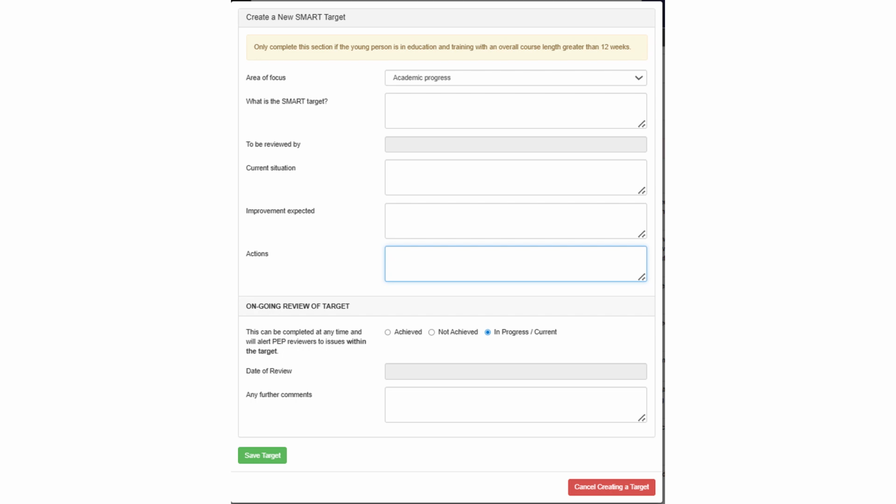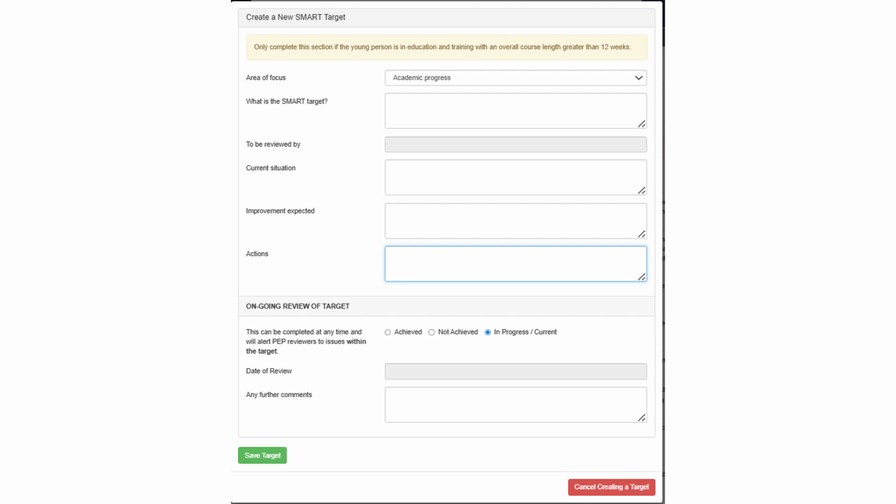This page allows you to set SMART targets. Each PEP must include at least 2 targets with at least one link to academic progress. SMART targets should always be specific, focused on a clearly defined area,